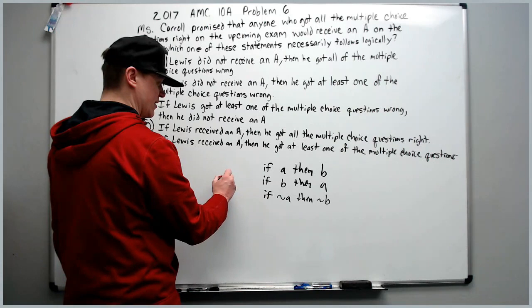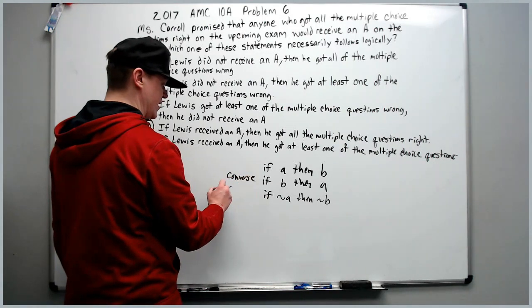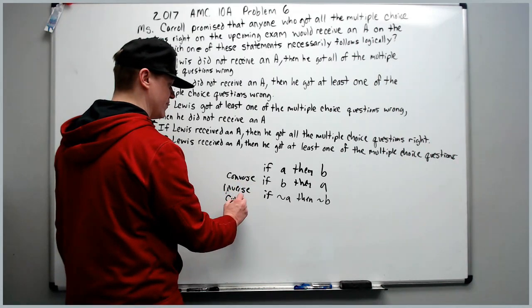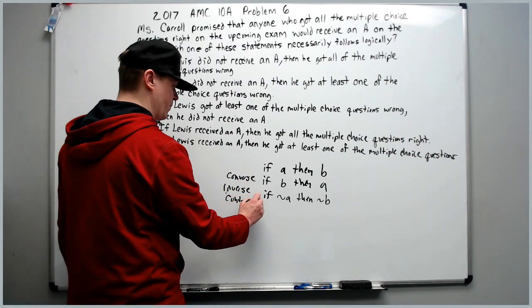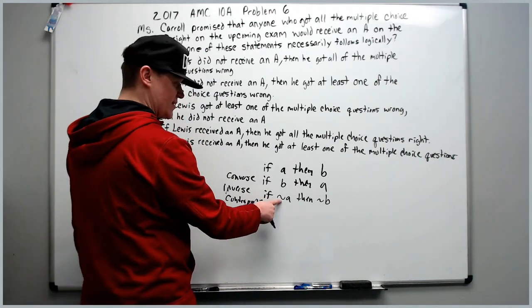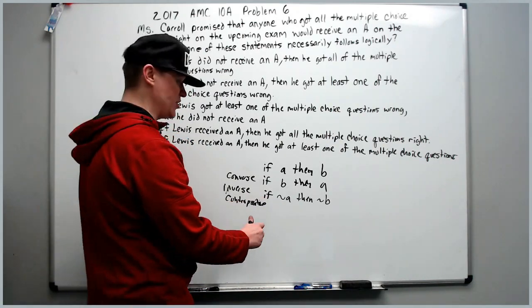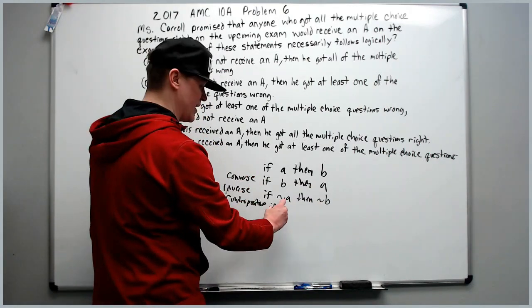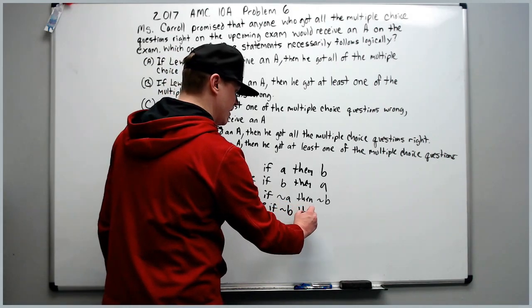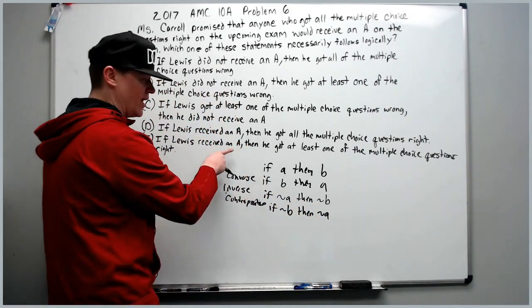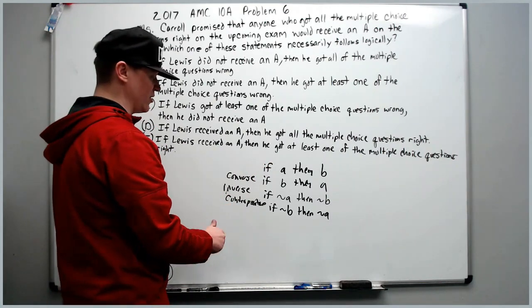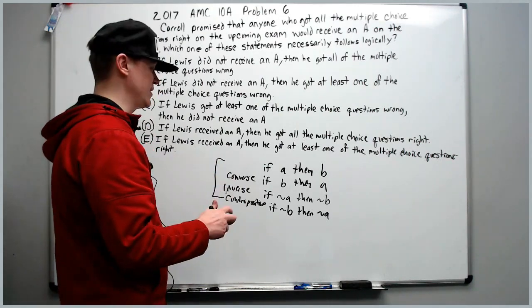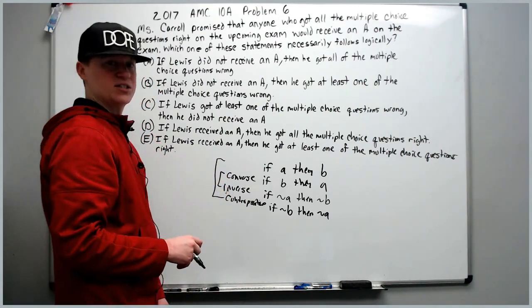This is the converse, the inverse, and lastly the contrapositive. This is a Boolean logic symbol. It means not or negation. If this one, you're just going to switch them one more time, but keep the negations. If not B, then not A. Memorize the whole chart, this order of how it goes. The first statement and the contrapositive are logically equivalent, and the converse and inverse are logically equivalent.